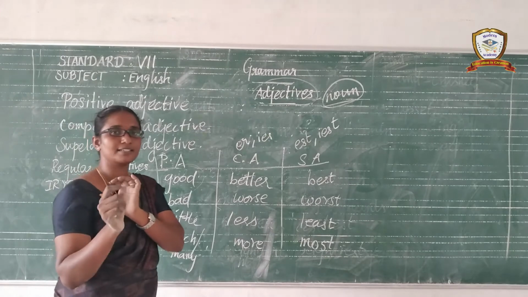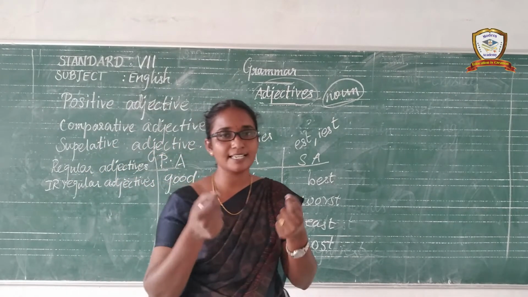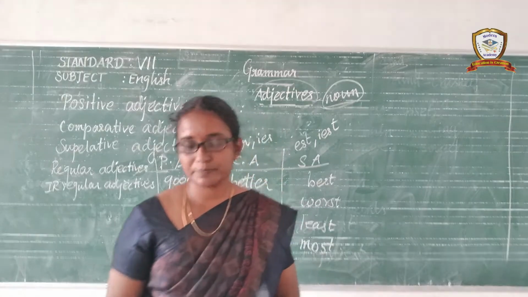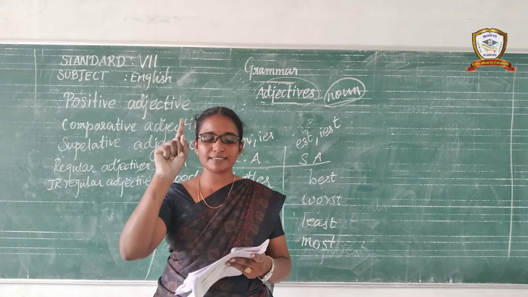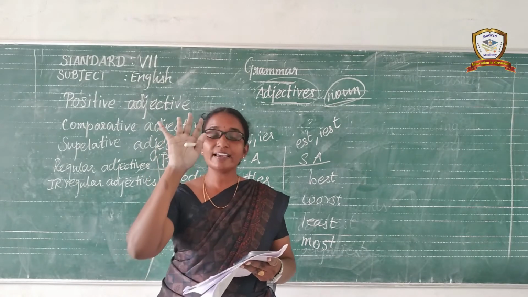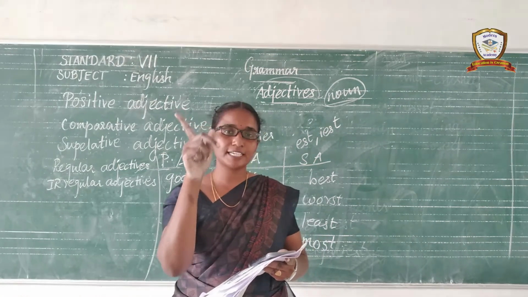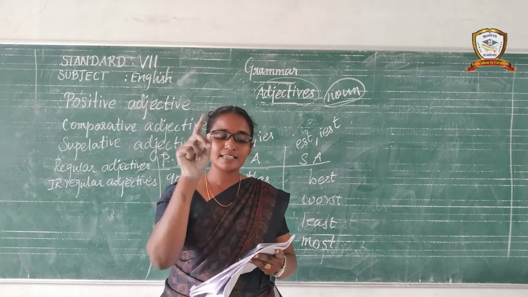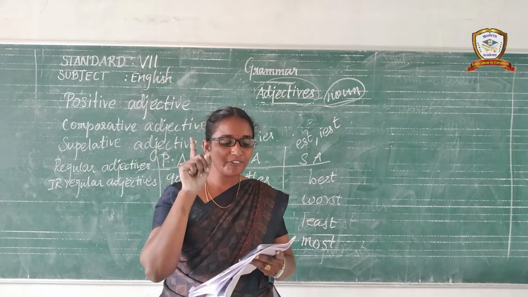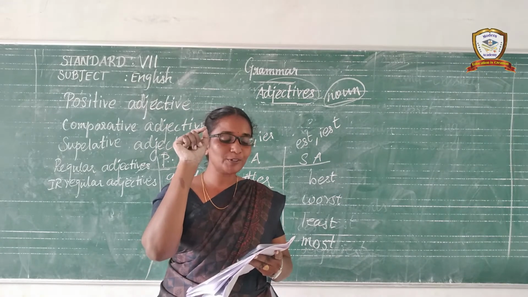Understand, children? Let us read the material. I am going to explain the worksheet. Listen carefully, dears. In the worksheet, first Roman numeral: circle the adjectives in the given sentences. Five or six sentences are there. You are asked to circle the adjective. The green tree looked very healthy. Second question: I have five fingers on my hand. How many fingers do you have in your hands?